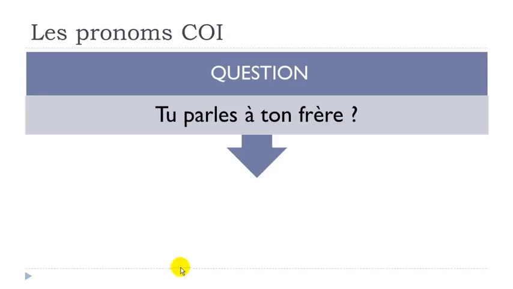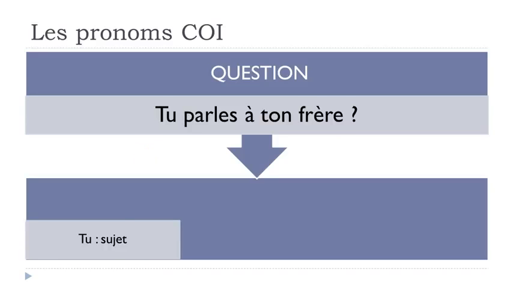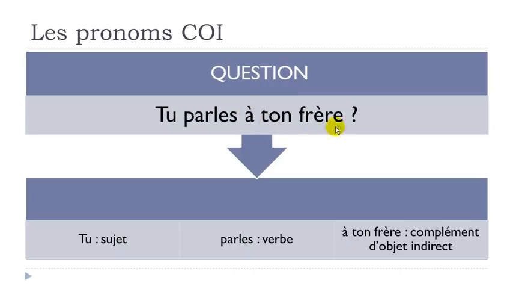Tu parles à ton frère. Parler is to talk. Tu parles, you talk to your brother, à ton frère. If we have a look at the elements in this sentence, the first element is tu, and that's the subject of the sentence. Then the second element is parles, and that's the verb. It's ending like that because you've conjugated this verb according to tu. And then we've got this last part here, à ton frère.